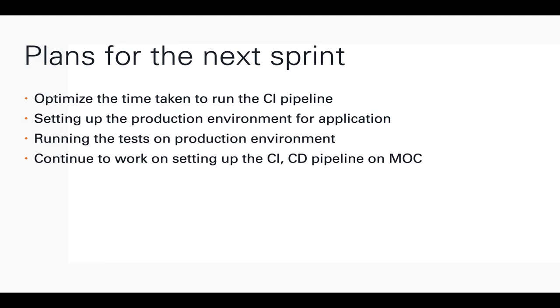Coming to the plans for the next sprint, as mentioned in the earlier slides, we noticed that the CI pipeline is taking a longer time, near 20 minutes. Our goal is to optimize this by optimizing the Docker build for Selenium and load tests. The next task for the upcoming sprint would be to create the production environment for the application and run the integration and load tests on the production environment. In addition to performing the tasks so far on the Google Kubernetes Engine, we started setting up the application and test environment for the CI and CD pipeline on MOC, and we will continue to work on this in the upcoming sprint.